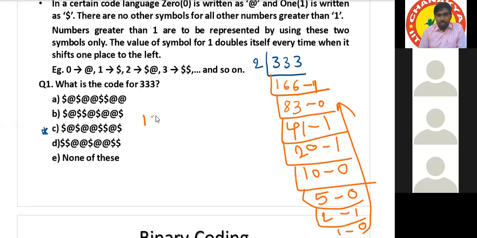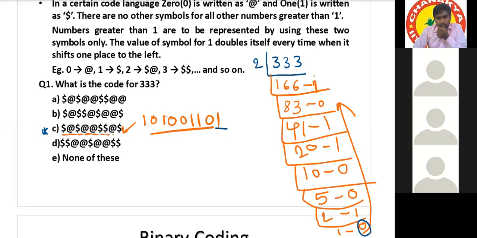Sir, at the end, for 1 it's 0 remainder, right?